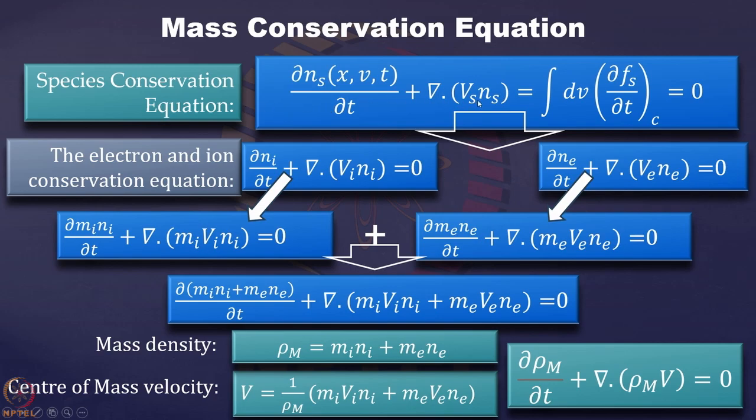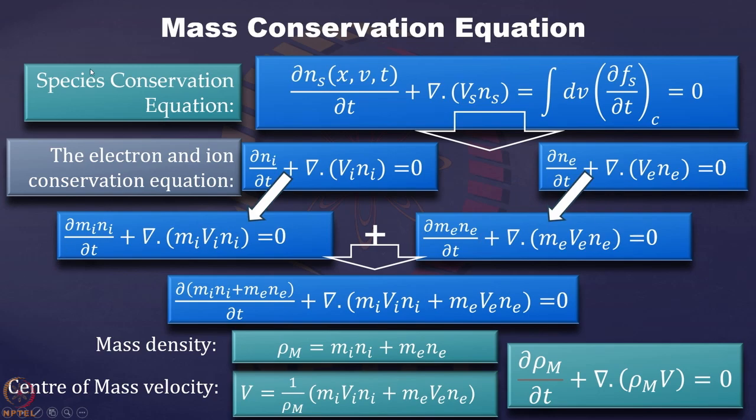For ions, we put i for s and we get ∂ni/∂t plus divergence of (vi ni) equal to 0. Similarly, this is the conservation equation for the electrons: ∂ne/∂t plus divergence of (ve ne) equal to 0.